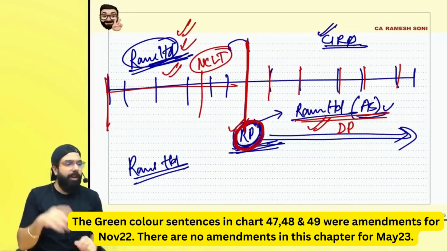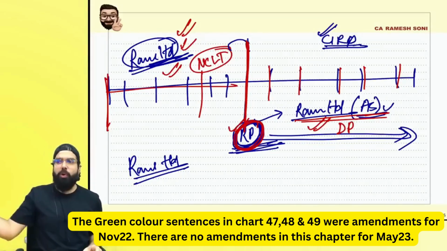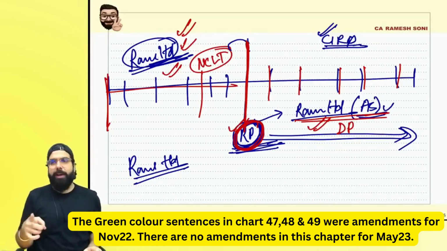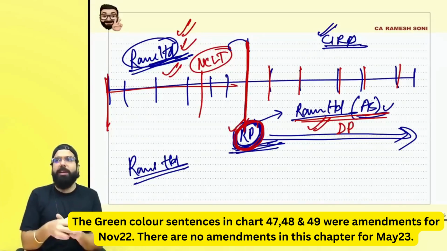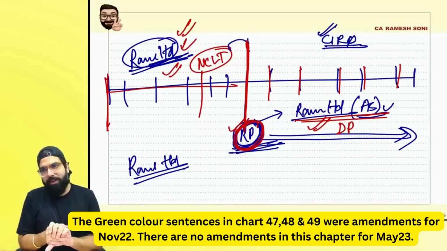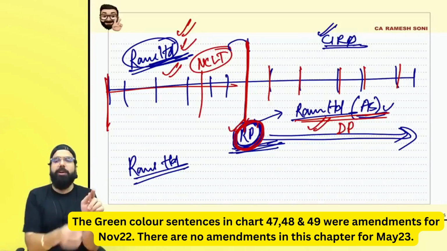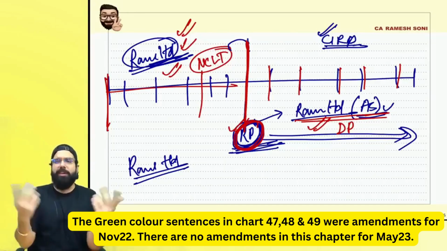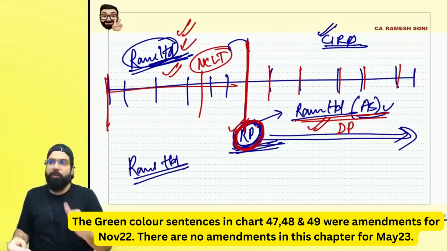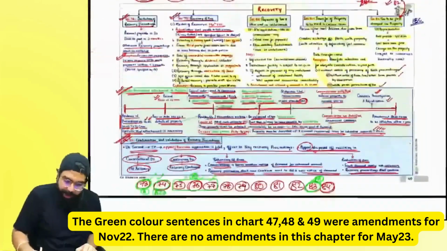So you have to remember always, a new registration is not required if all the compliances were done by the company. Then a new registration by the resolution professional is not required. If the resolution professional takes a new registration, and the interim resolution professional is gone and a new resolution professional came, then a new registration again is not required, just the authorized signatory can be changed. I hope you guys got it. Everyone over here, we are done with your chapter.